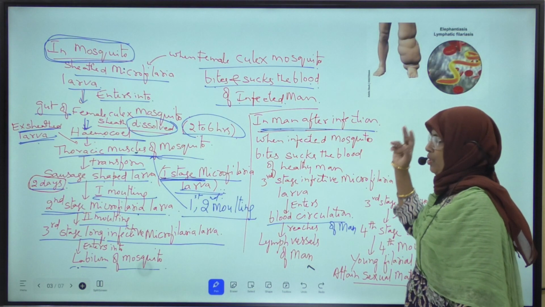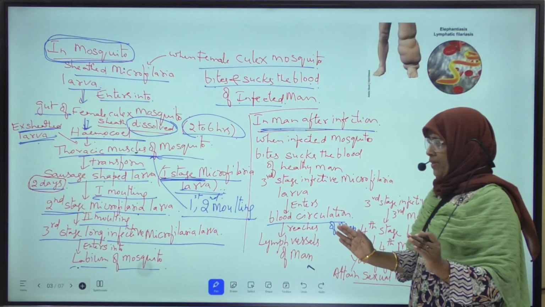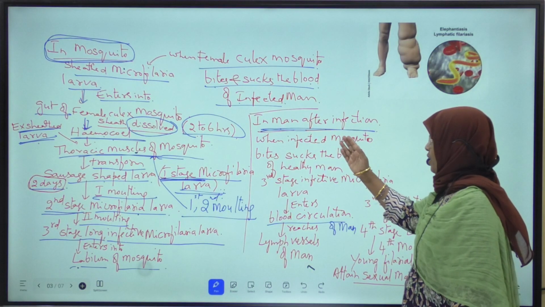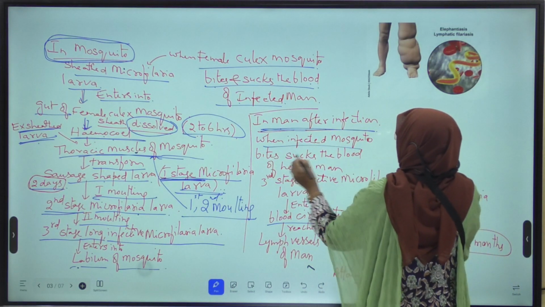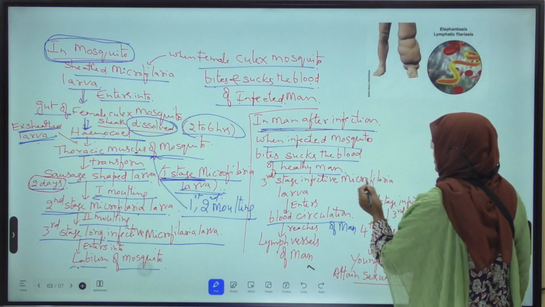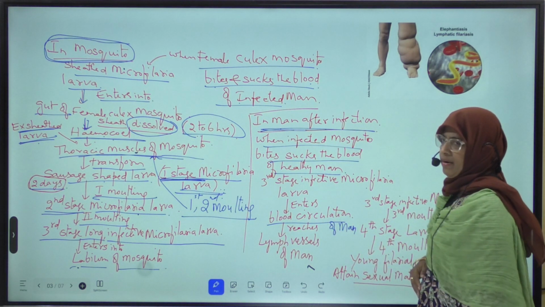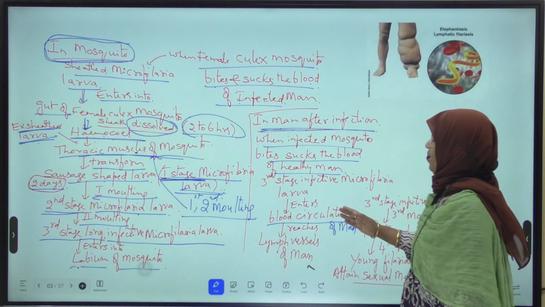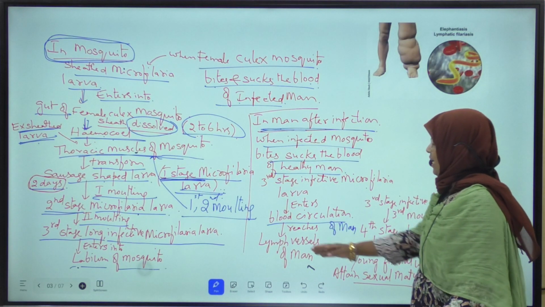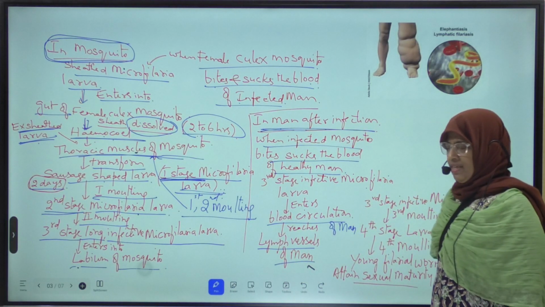When infected female Culex mosquito means it is having third stage long microfilaria larva. When infected Culex mosquito bites and sucks the blood of healthy man, what happens? This third stage infective microfilaria larva enters into the blood circulation of man. From the blood circulation, it reaches the lymph vessels of man.